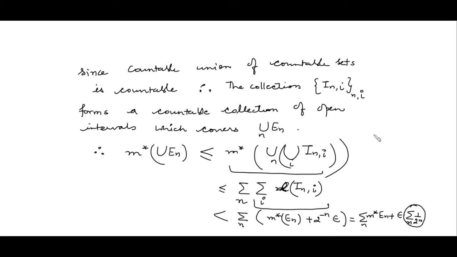So what will be the value of the sum of this 1 over 2 to the power n series? It will converge to a upon 1 minus r. The first term is half, the common ratio is half, so we get 1. So the sum of this series is 1, so we can replace it with 1. So we get the outer measure of the union of En is less than the summation over n from 1 to infinity of the outer measure of En, plus epsilon.